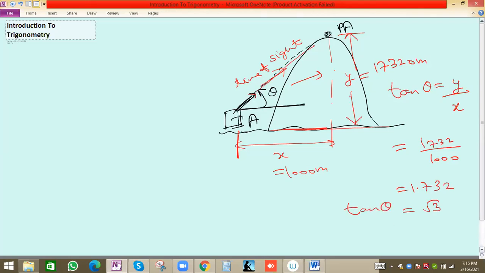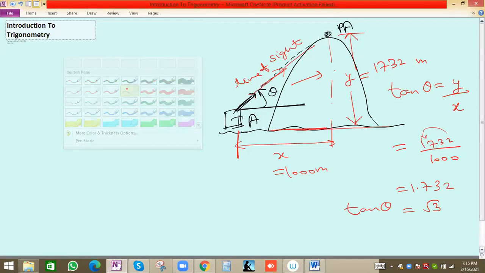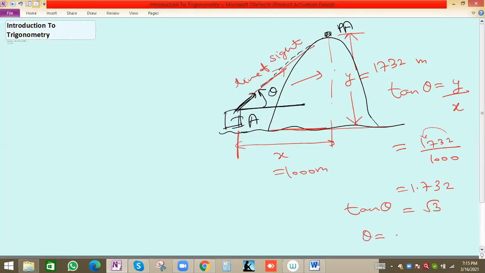Everybody got it? Y value is given, or we know the height of the mountain, 1732. We put the decimal point before 3 digits, so 1.732. Fine, so it is root 3. So theta will be tan inverse root 3.